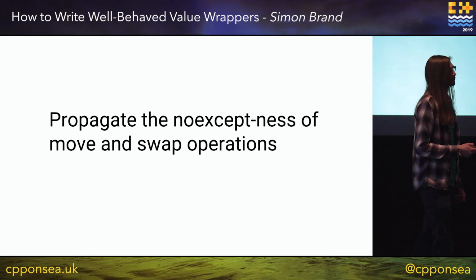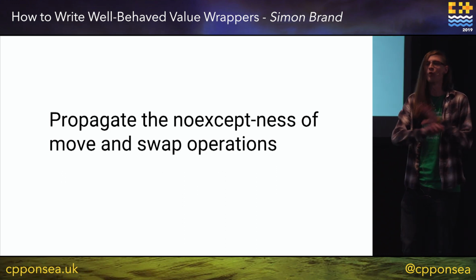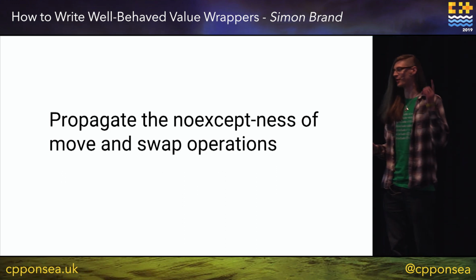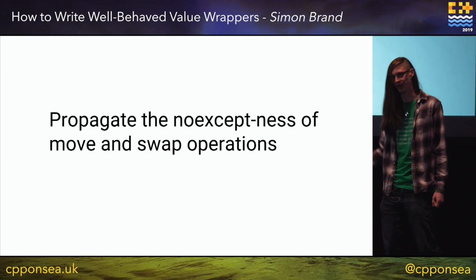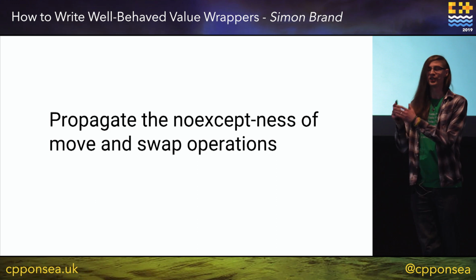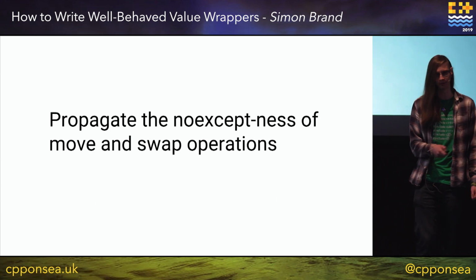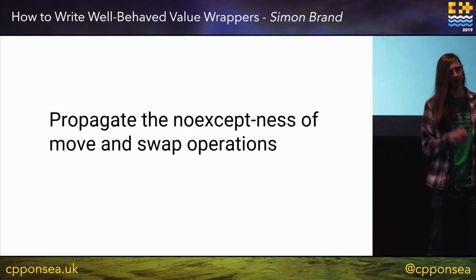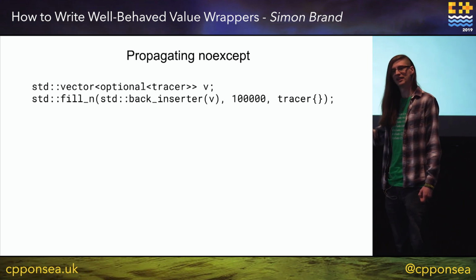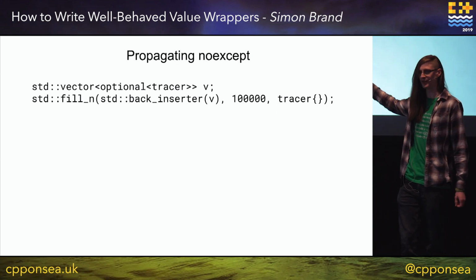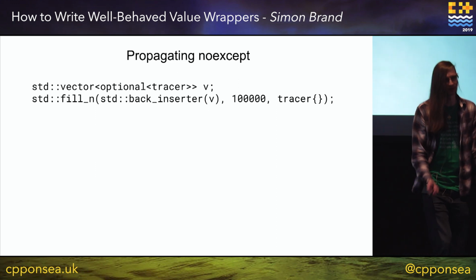So the golden rule of noexcept is, if you do one thing, just make sure you propagate. You care about the noexceptness of your move and swap operators, because people are going to be checking these and optimizing based on whether one of these operations can throw. As a demonstration, say we have a vector of optionals, and this tracer thing just traces when it's copied and moved and assigned and things like that, just so I can get some numbers out.